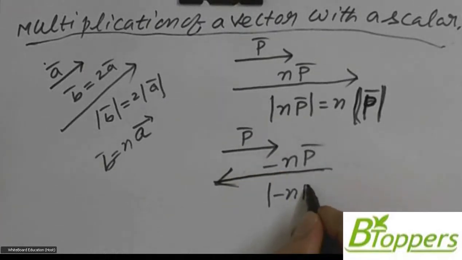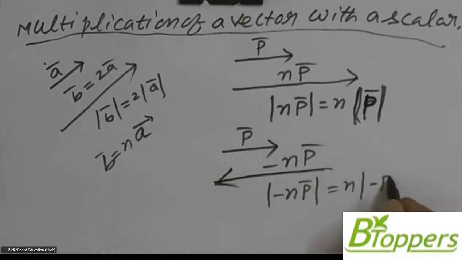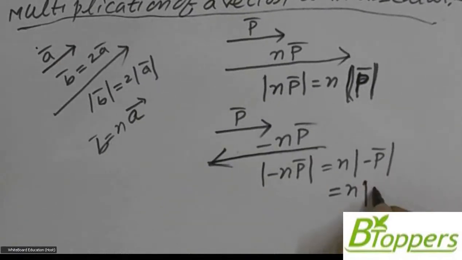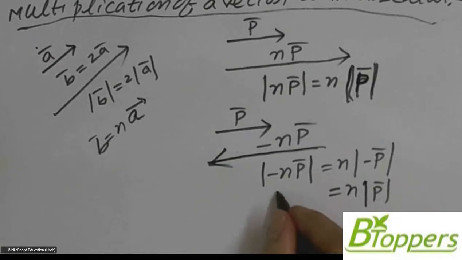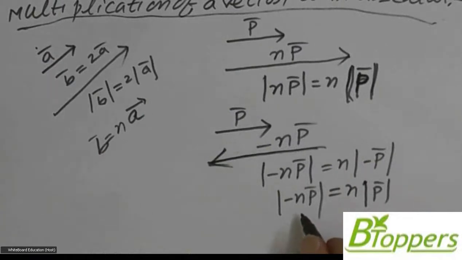But modulus of vector minus NP bar is N times the modulus of vector P bar, since modulus of vector minus P bar is same as the modulus of vector P bar.